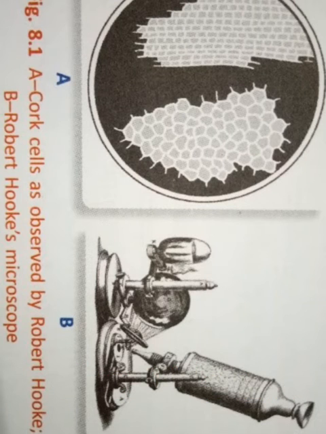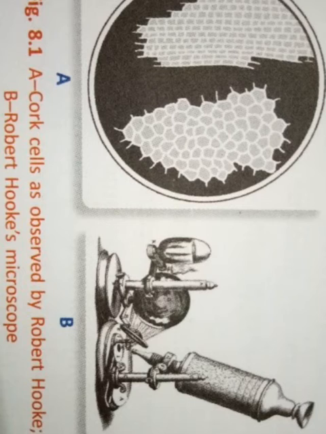Robert Hooke observed a thin slice of cork under the compound microscope. Cork is a part of the bark of a tree. He saw tiny room-like structures which looked like a honeycomb. He termed them as cells. Cell is a Latin word which means little rooms.